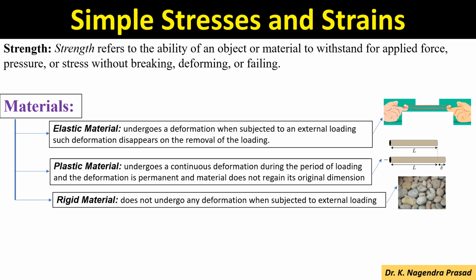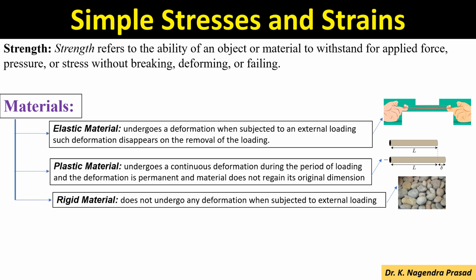Next we will see the different materials. First one is the elastic material. Elastic material undergoes a deformation when subjected to an external loading. Such deformation disappears on the removal of the loading. Next one is the plastic material.